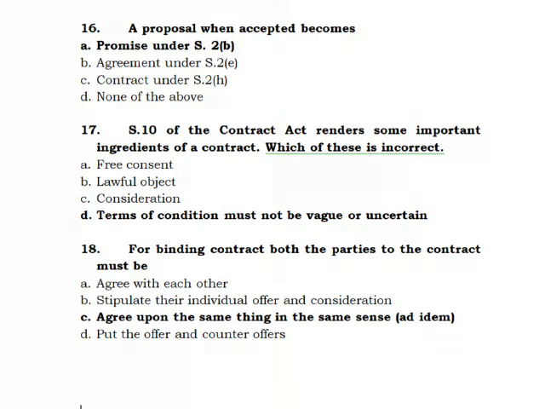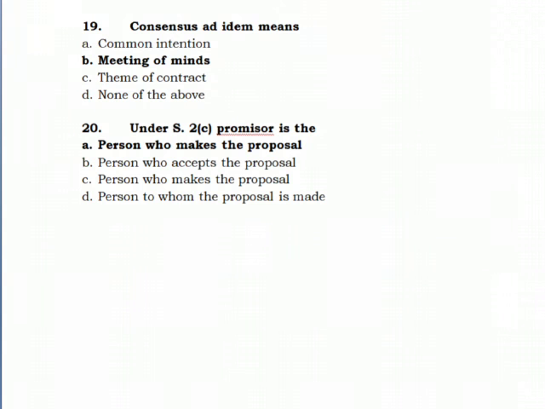Which of these is incorrect? Terms of condition must not be vague or uncertain. For a binding contract, both the parties to a contract must agree upon the same thing in the same sense. Consensus ad idem means meeting of minds. Under Section 2 Clause C, promisor is the person who makes the proposal.